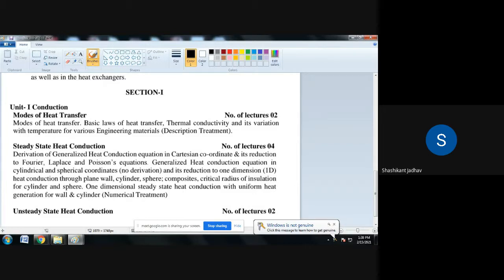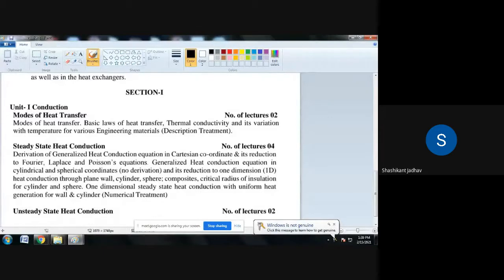Can anyone tell me? Deepak Shinde, what is the unit of H? I have elaborated that equation. Watt per meter square Kelvin. Watt per meter square Kelvin. Correct. So this is the unit of the coefficient of convective heat transfer.